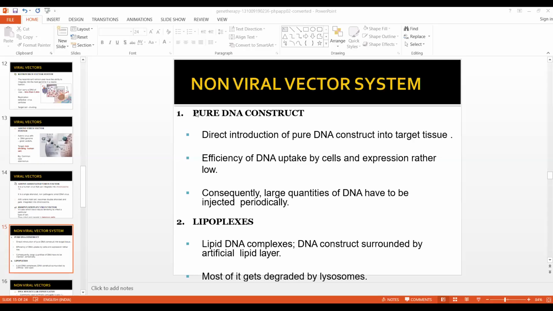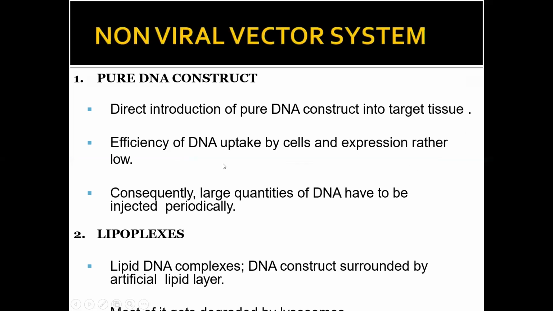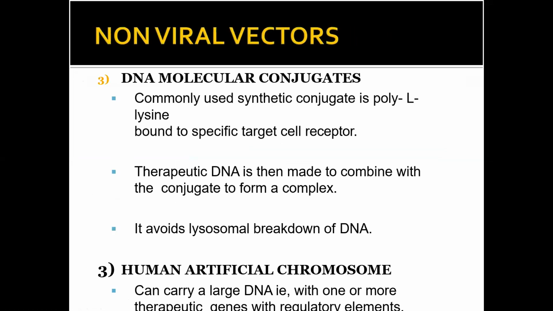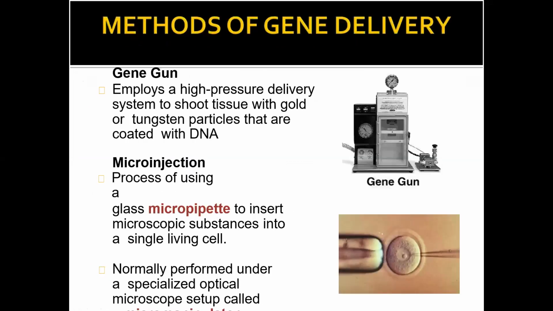Okay, resuming our discussion, what is happening in non-viral vectors? Some of the liposomes are used for the delivery of a particular gene. Now, the next examples of non-viral vectors are DNA molecular conjugates and human artificial chromosomes. These are examples where there is no use of any virus and your gene can enter the particular type of cell. Okay. So next is the methods of gene delivery: how a gene can be delivered into a particular type of organism.